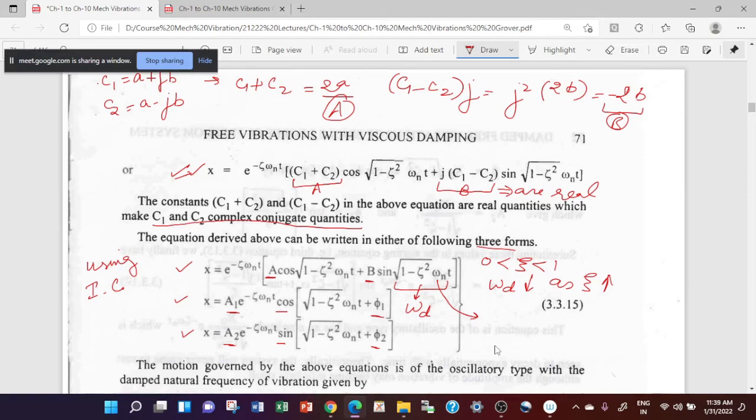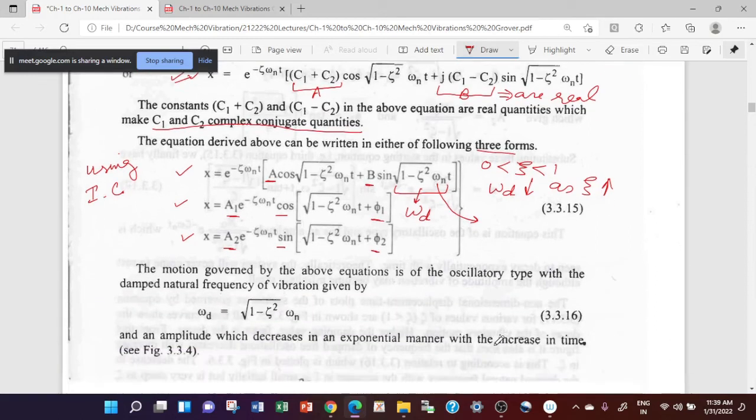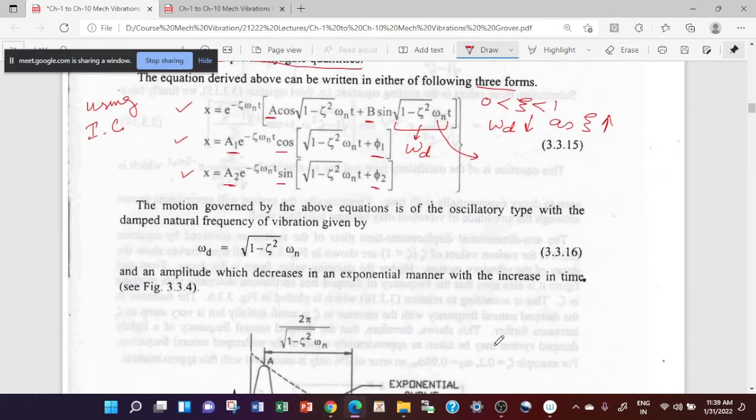Generally, for most cases, the damping in the system will vary between 0.001 to 0.05. This is in the most general cases, but it cannot be taken as always. This is your damped frequency.